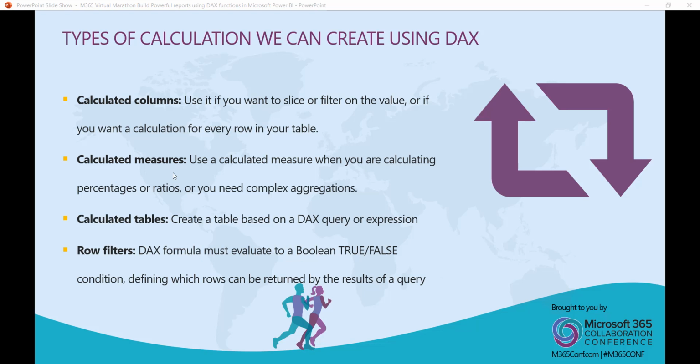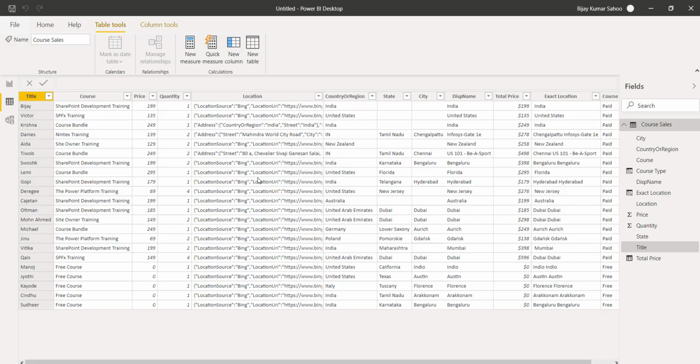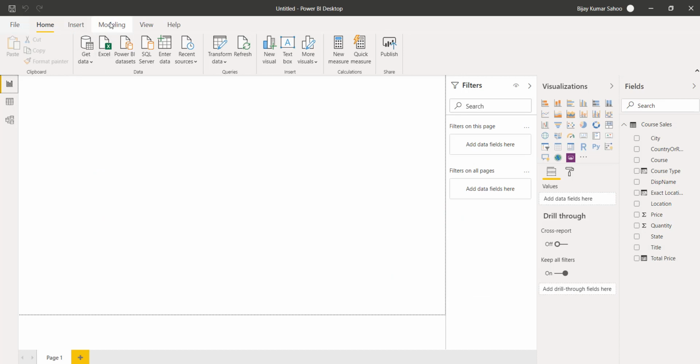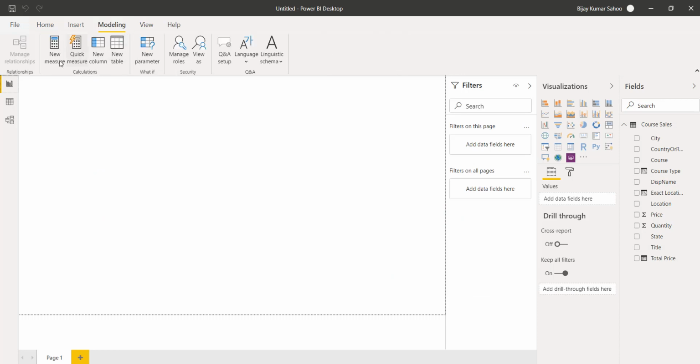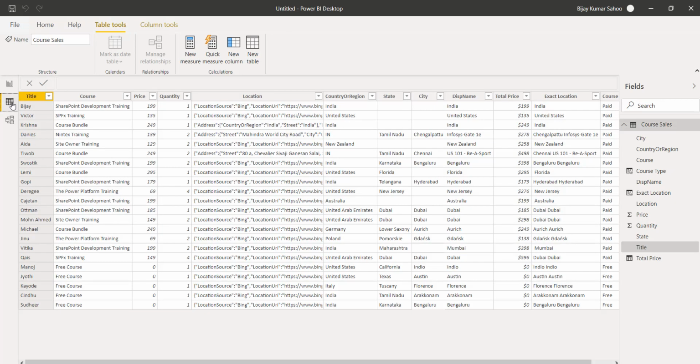Basically you can create them from the report view or from the data view, and then we will see how we can create the measures. So if I go back to my report, you can see here there's a new measure option, and also if you go to the modeling tab, you can see measures are there. So here we can create the measure. Now if we go to the table, from here we will create the measure. Now I will click on new measure.